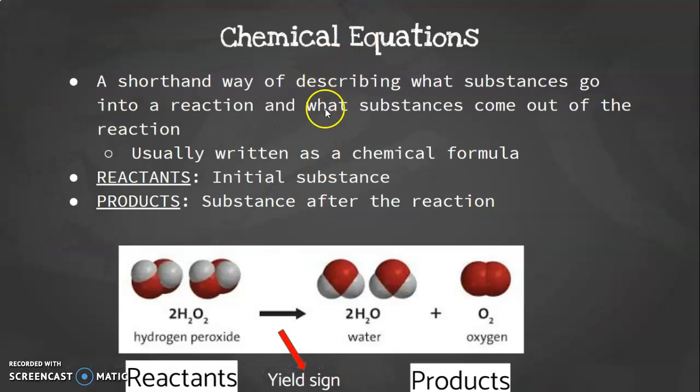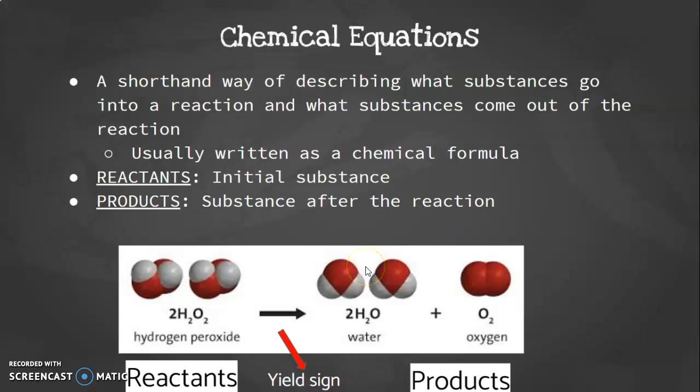So another thing to remember about chemical equations, it's a shorthand way of describing the substances that are going into a reaction and the substances that are coming out of a reaction. We use chemical formulas to show this. We've been introduced to chemical formulas through the idea of compounds when we were talking about properties of matter, and last week we dived into it a little bit with the hydrogen peroxide.